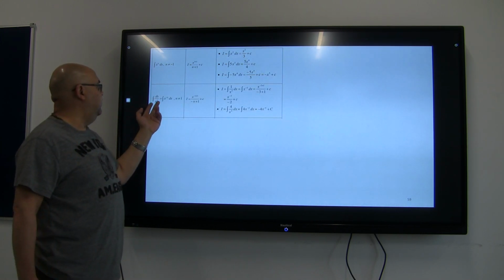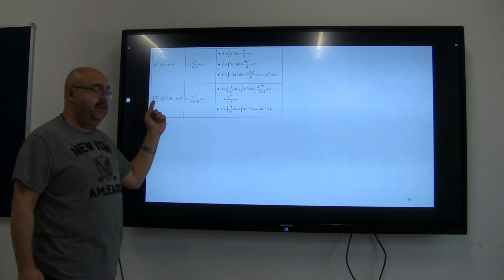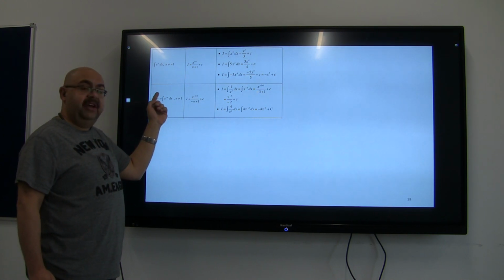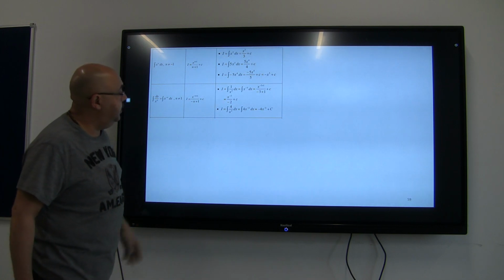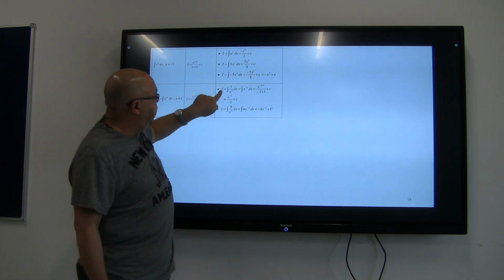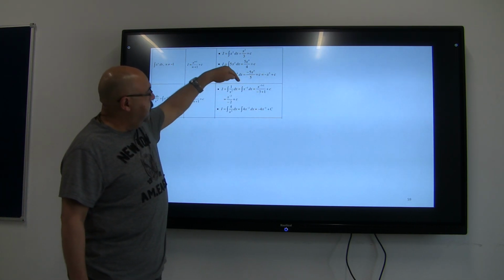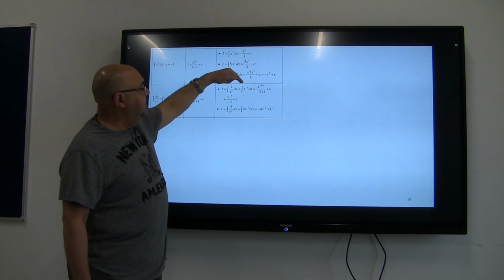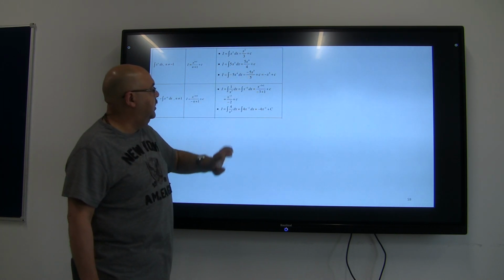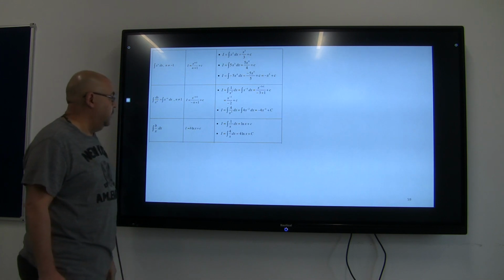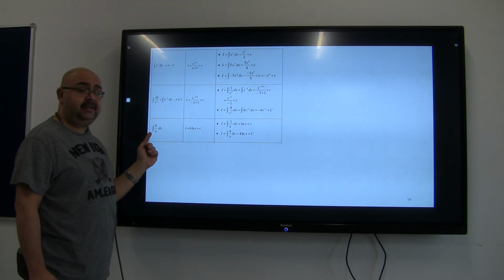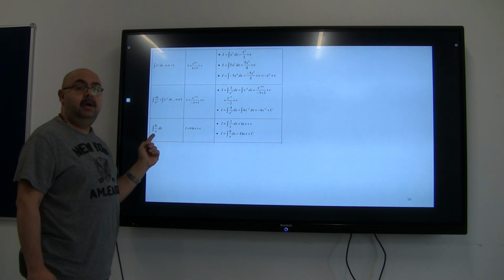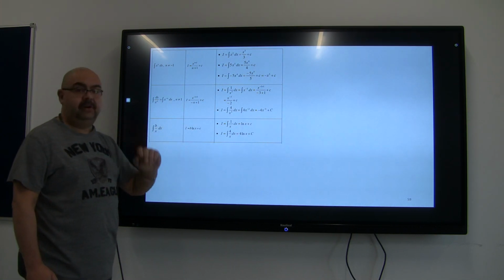This also goes if you have dx over x to the power of n. First, make it x to the power of -n. Then start adding 1 on the power and dividing by the new power. As you can see, if I have 1 over x cubed, it's going to be x to the power of -3, add 1, -3 plus 1, divided by the new power. I will give some examples, shorter. If I have b over x, I want to integrate. This is a power of -1, so simply it's going to be a logarithmic function.